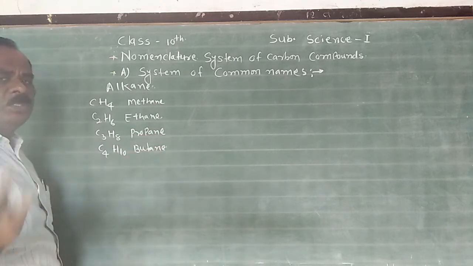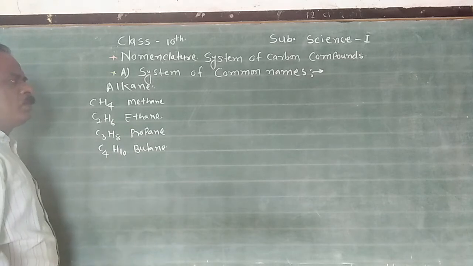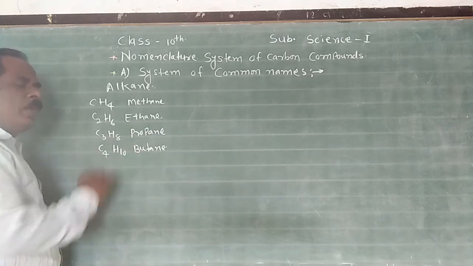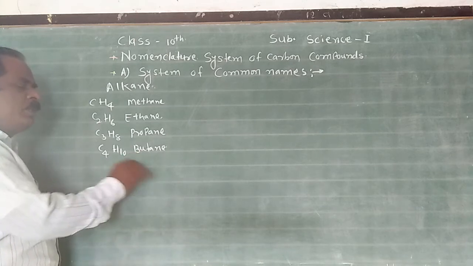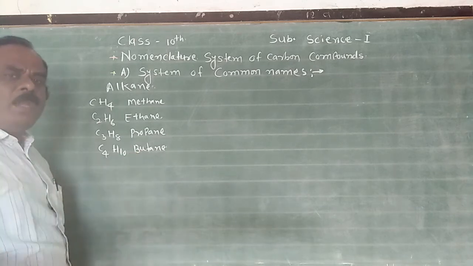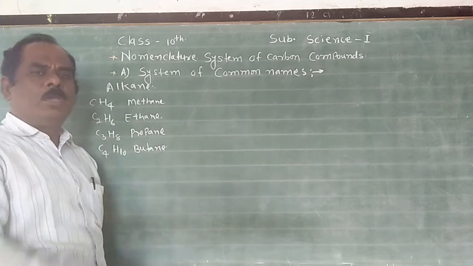These first four members are methane, ethane, propane, butane. There are no rules here. These are the common names of these four members of alkanes. After butane, the name of a carbon compound is given depending upon the number of carbon atoms present in the molecule.